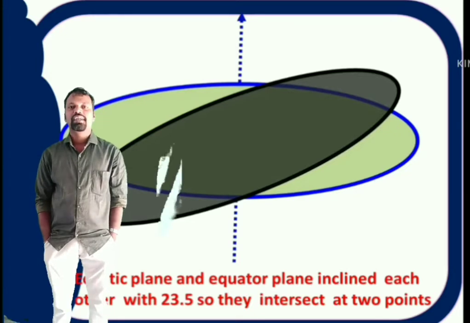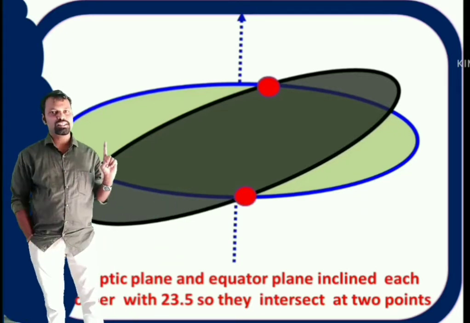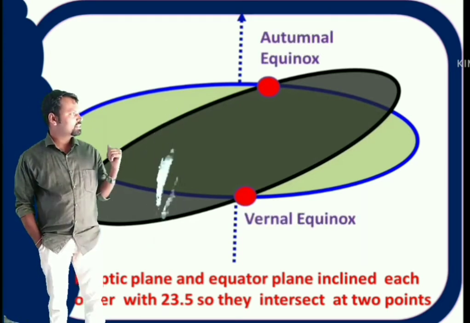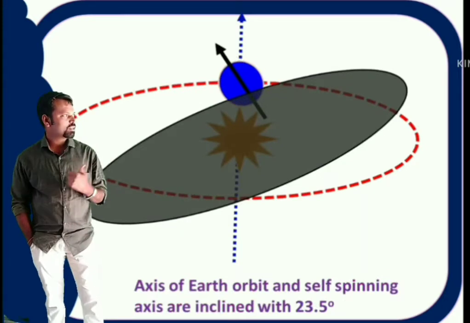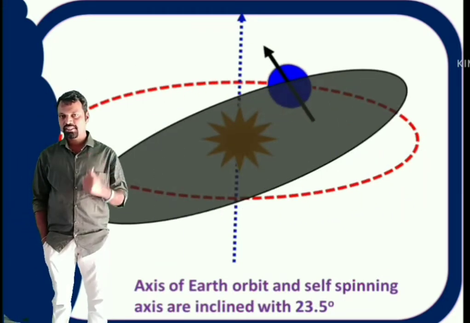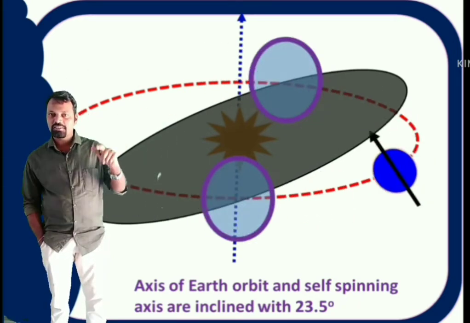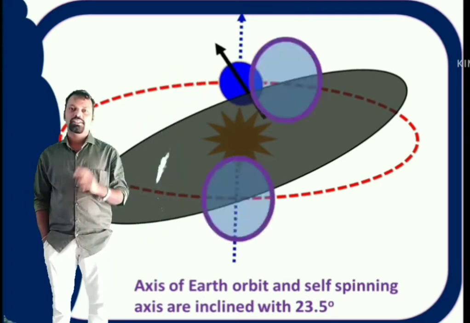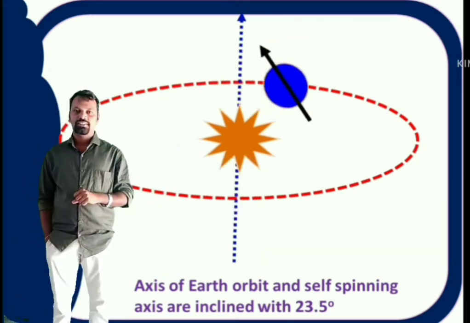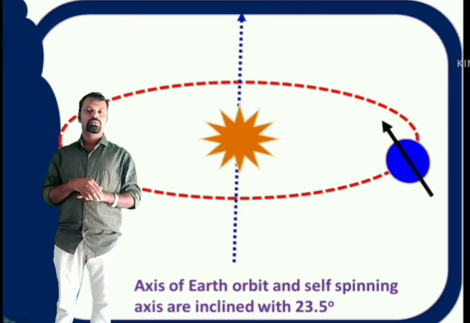When the earth rotates around the sun and comes to these 2 points, the earth's axis undergoes precession. These points are called equinoxes. While the earth is rotating around the sun, on March 21st it will reach one point, and on September 22 it reaches the other point. The first one is called the autumnal equinox, the second one the vernal equinox. One is March 21st and the second is September 22.